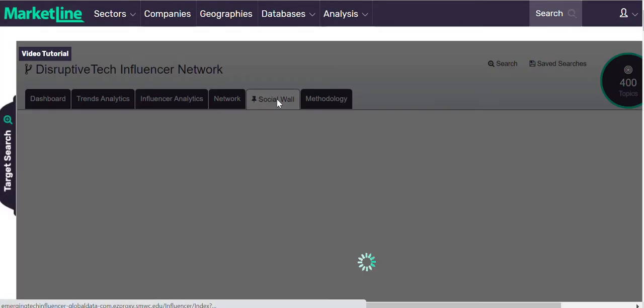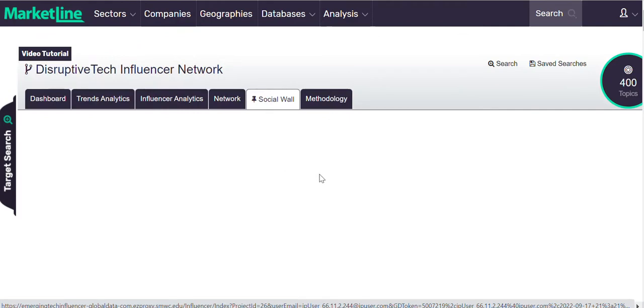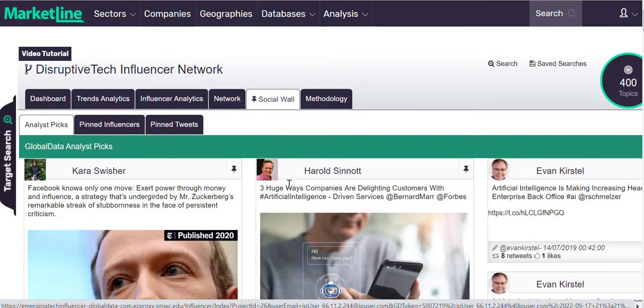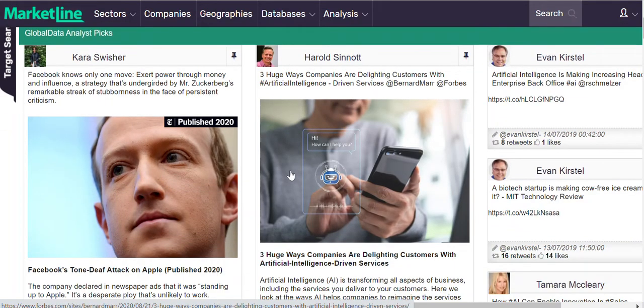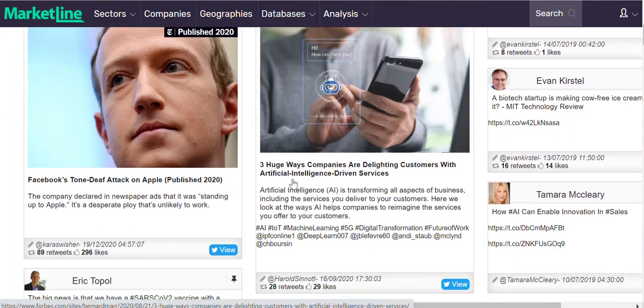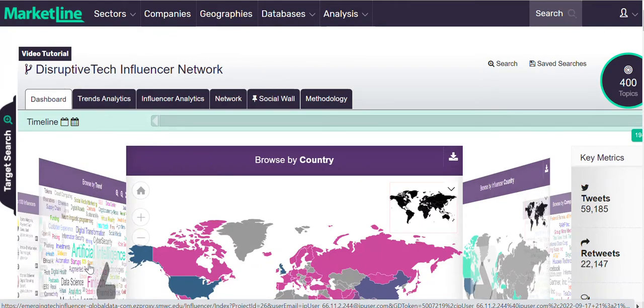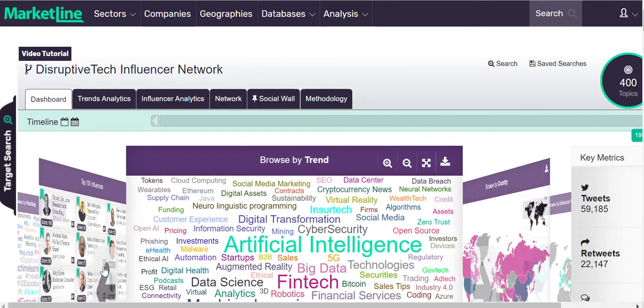If we go back to the social wall, one of the things I like to do is look through the social wall occasionally and see who is showing up, because there are certain people that I follow. By the way, this is coming in real time, so that's why you see all this flickering and why it takes so long to actually load. But we can see the kinds of things that are coming in. We can look at the pinned, we can actually pin some of this. These are the analyst picks. If I go back here to the dashboard and get back to my people, I want to show you.